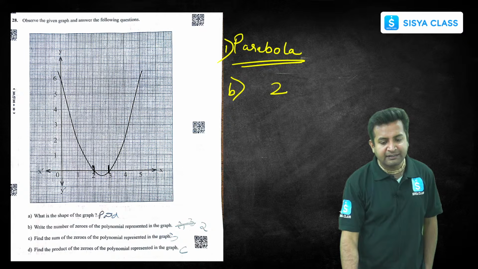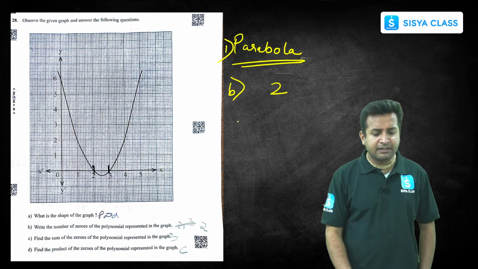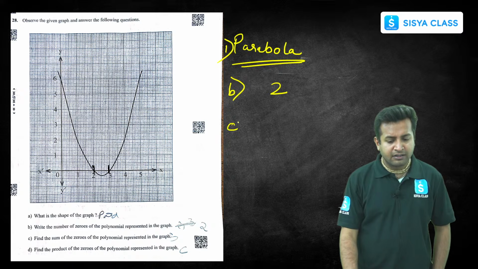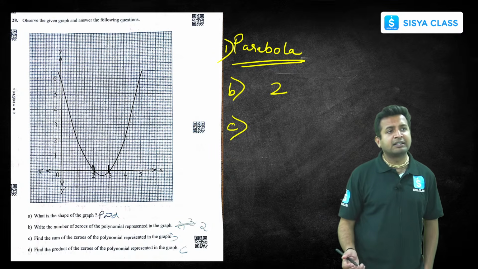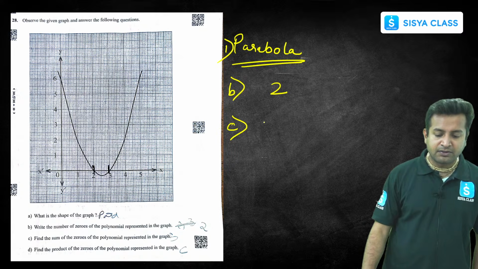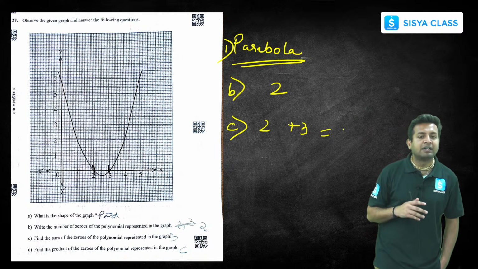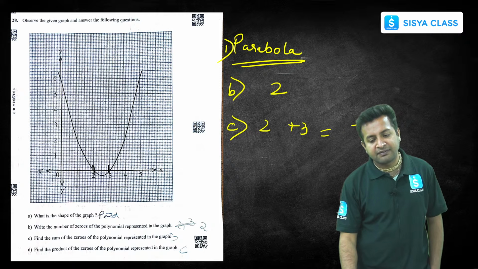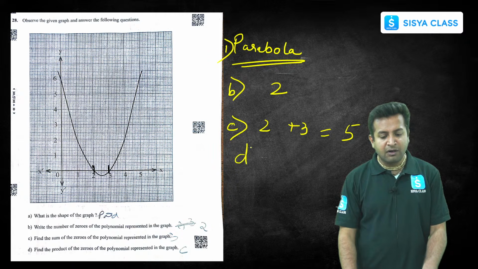It has cut the x-axis at 2 points. Got it? So we got option B as 2. Now see, find the sum of the zeros of the polynomial represented in the graph. What is the sum? 2 plus 3, since it has cut the graph at 2 and 3. So 2 plus 3 is 5, right?